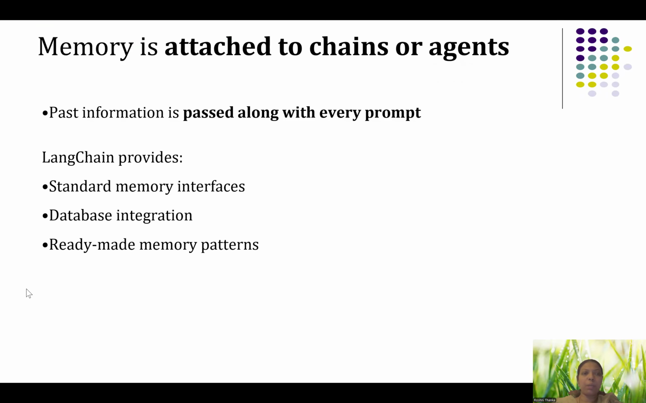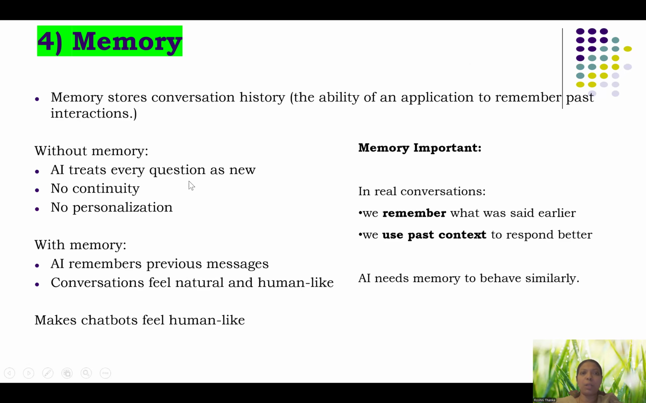So without memory, the AI will treat every question as a new one. There will not be any continuity or personalized data it can provide. But if it is remembering the conversation, then it should remember what we said previously. For example, in the beginning, I would have said, I'm Roshni, I am interested in generative AI. So later on, if I ask for a project suggestion or title, since it remembers that my area of interest is generative AI, it will give some topic related to generative AI because it remembered my previous conversation. So that is the importance of memory.